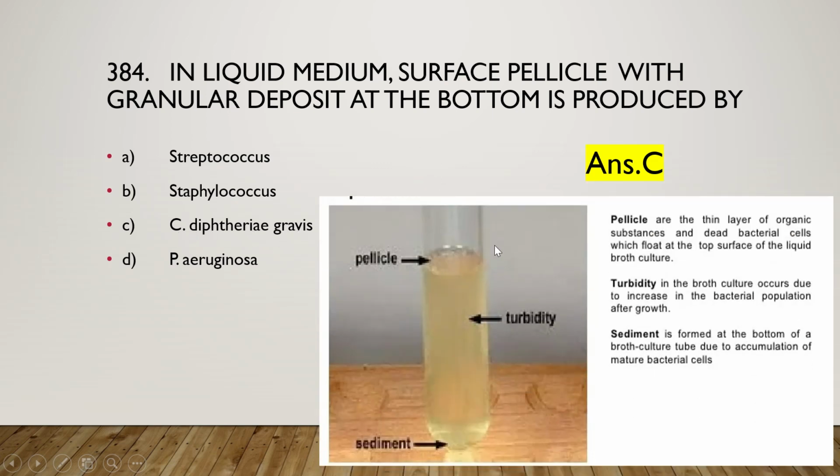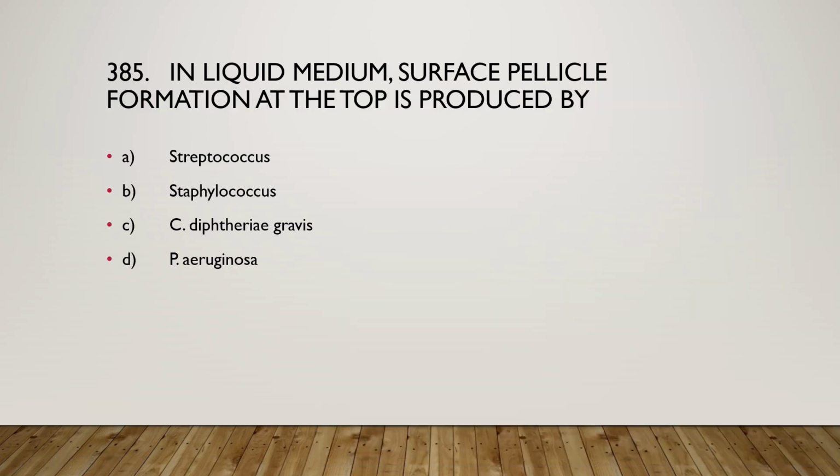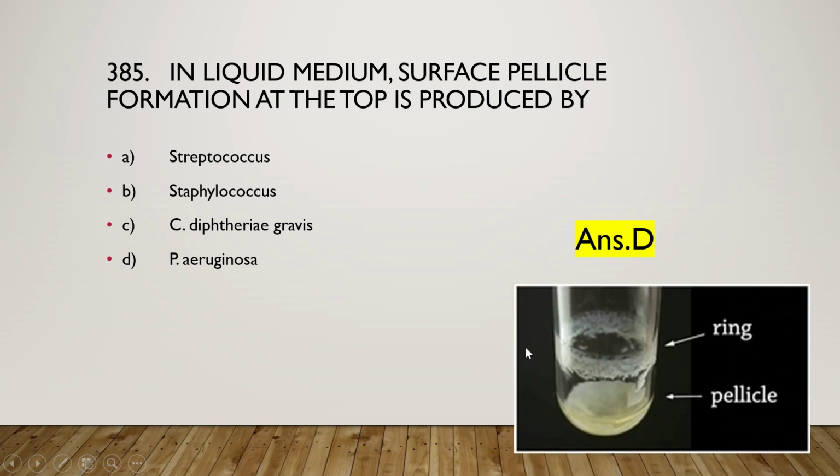Here we can see the pellicles are present. Pellicles are a thin layer of organic substances and dead bacterial cells which float at the top surface of the liquid broth culture. So here the pellicles are formed due to dead bacterial cells. Next one is: in liquid medium, surface pellicle formation at the top is produced by Streptococcus, Staphylococcus, Corynebacterium diphtheriae gravis, or Pseudomonas aeruginosa, and the right answer is option D, Pseudomonas aeruginosa. Here we can see the ring of pellicle.